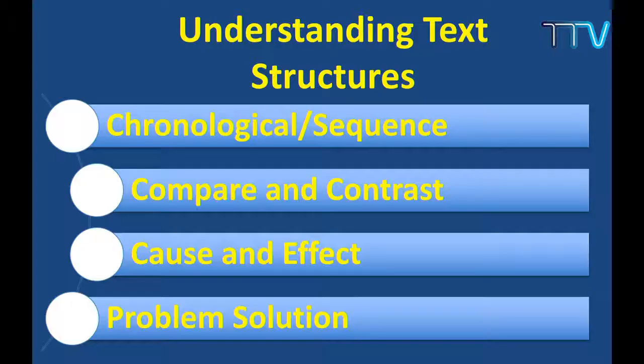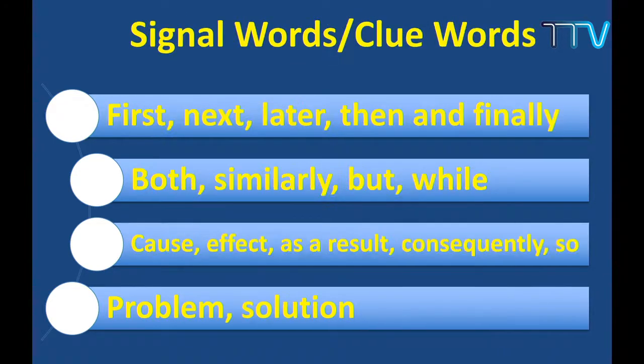Oh, this is chronological. This is compare and contrast. This is cause and effect. This is problem solution. Whenever you get a piece of reading material, it's important for you to identify what type of text structure this is. These are the text structures used by the writer. When we talk about the different text structures, we also have to be aware of the signal words or the clue words. These will give you a clue, some idea. Just like a signpost, the signpost will guide you, help you.